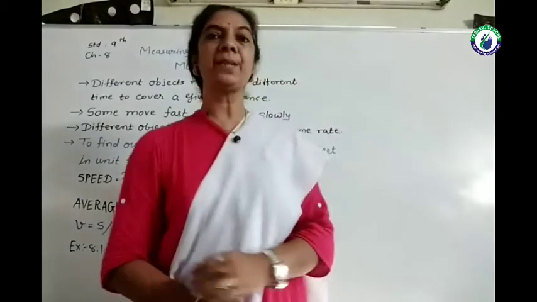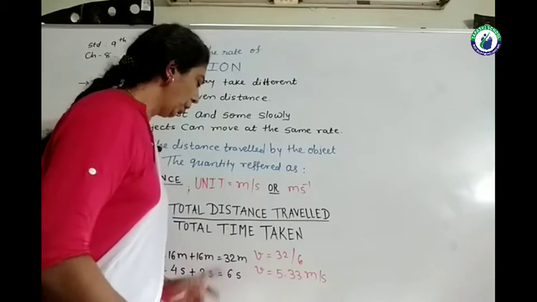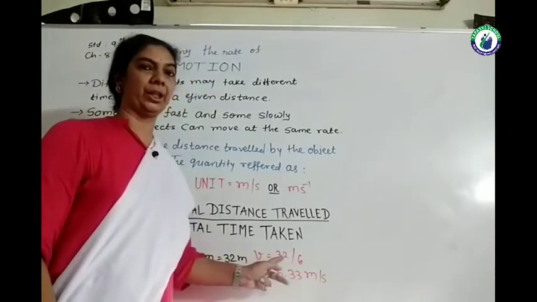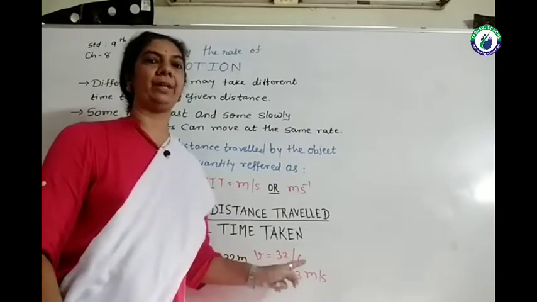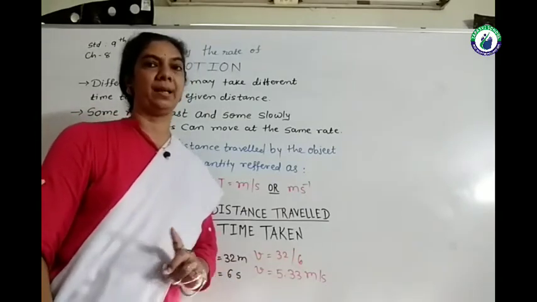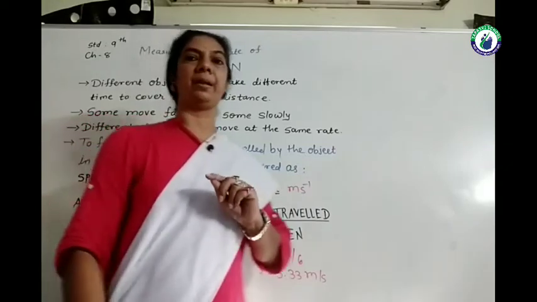And as we are adding all this, we are getting total distance as 32 meter and total time as 6 seconds. So divide 32 by 6. We are getting the answer 5.33 meter per second.